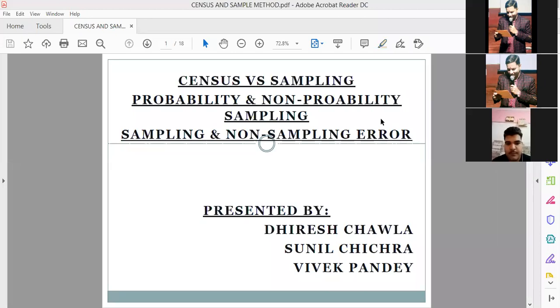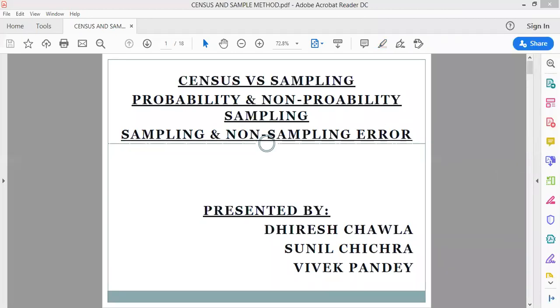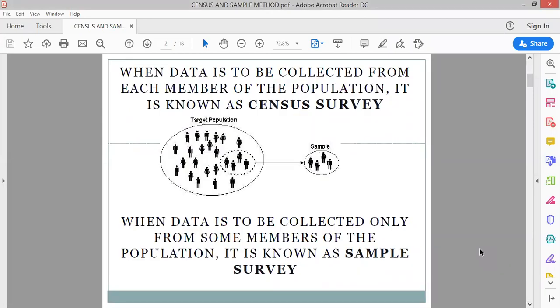So now I'm sharing this screen and we are going to start the next chapter: census and sample method of collection of data. The point arises, what is sample method and what is census method? What is collection of data? Let me tell you that we have already covered what collection of data is in the last chapter.